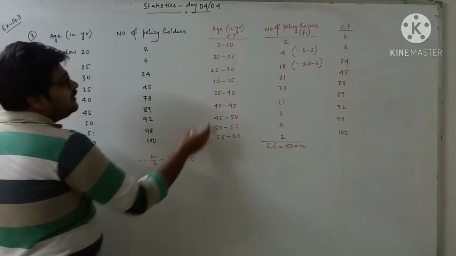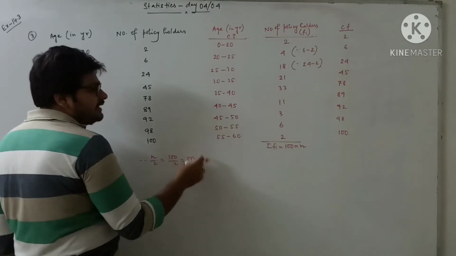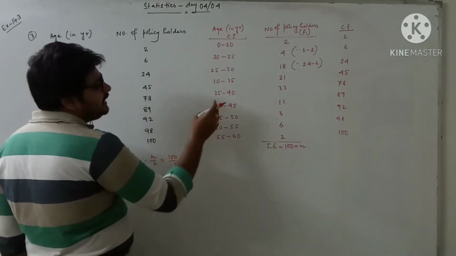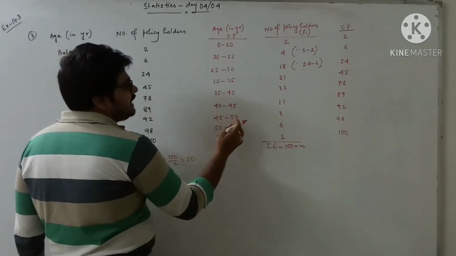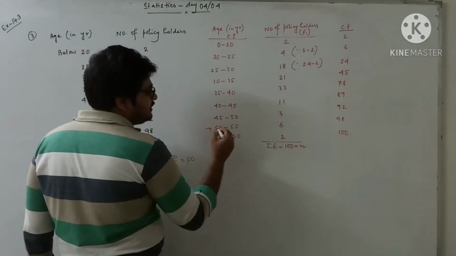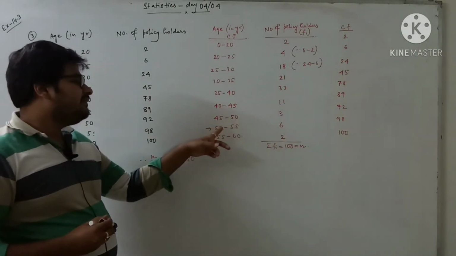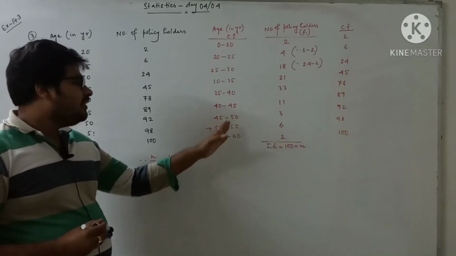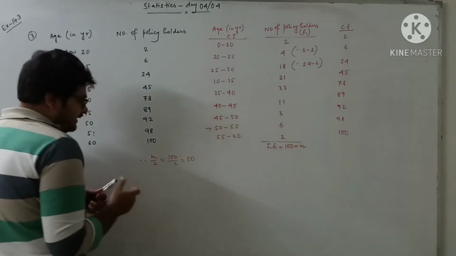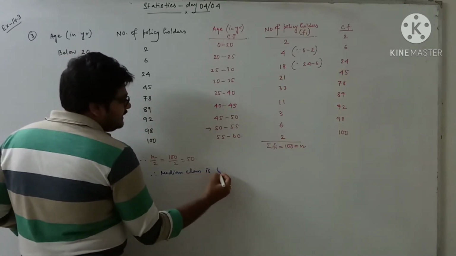Now 50 belongs to which of the class interval? N by 2 is coming 50 actually, because total 100 is here. Now this 50 belongs to which of the class interval? Not this one, because the upper limit is 50. So we will take this one, because here the lower limit is 50. Because you cannot take the value equal to the upper limit, you can take the value equal to the lower limit. So equal to 50 if you want to take, you have to come to this class. So this is your median class. Therefore, median class is 50 to 55.